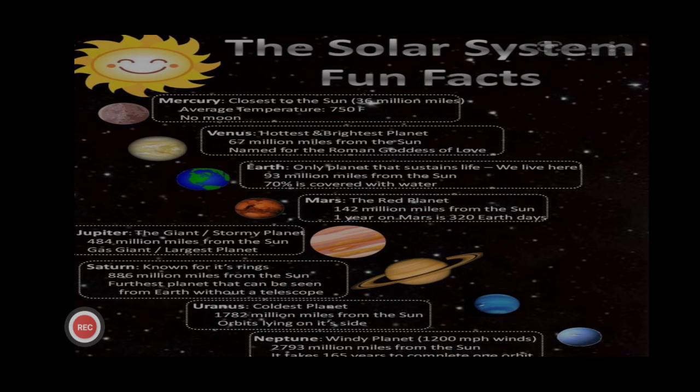Mars is also called the red planet. Jupiter is also called the giant planet. Giant means it is the largest planet. Its size is very big. Uranus is also called the coldest planet. Okay, coldest means most cold. And Neptune is called the windy planet.